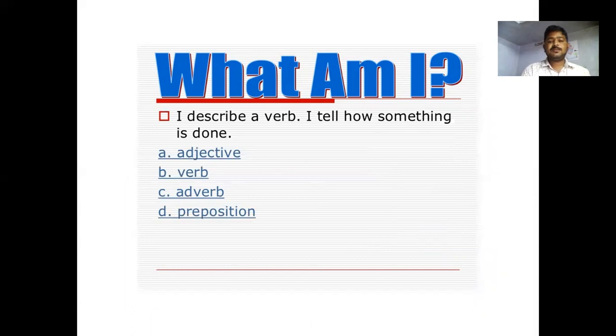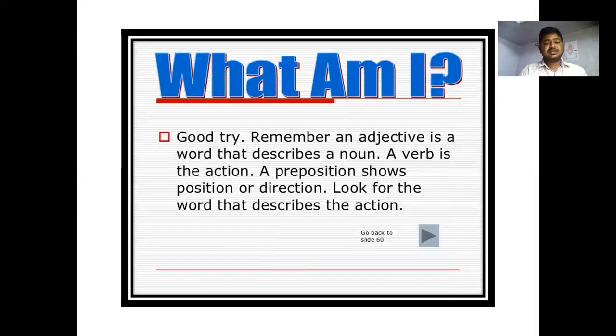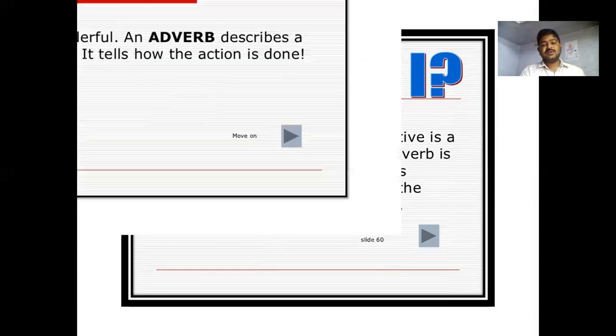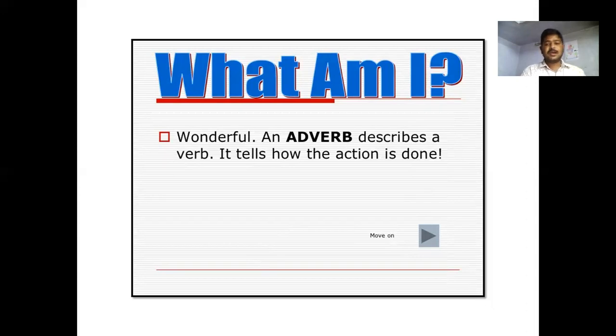I describe a verb and tell how something is done. Adjective, verb, adverb, preposition. Remember, an adjective is a word that describes a noun. A verb is the action. A preposition shows the position or direction. Look for the word that describes the verb: an adverb. An adverb describes the verb and tells how the action is done. An adverb qualifies the verb.